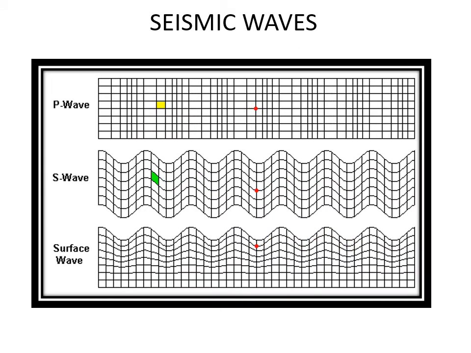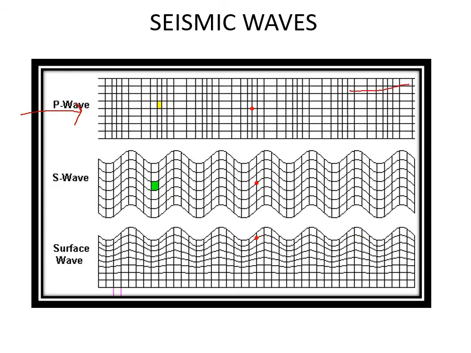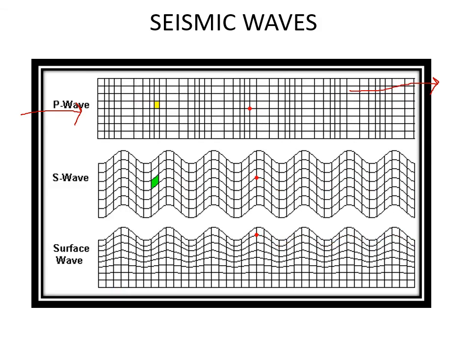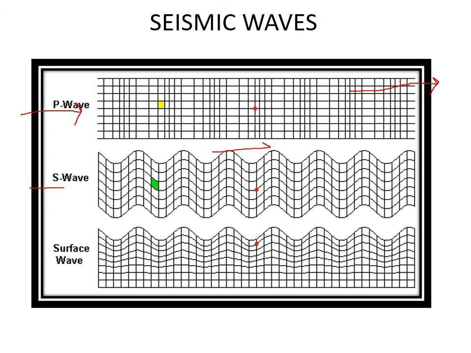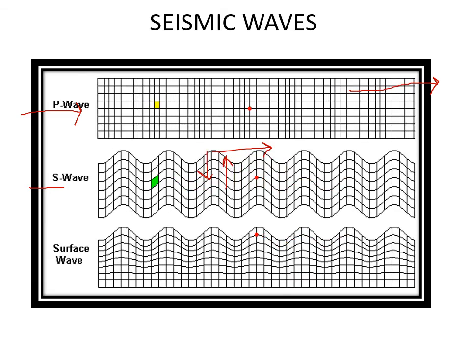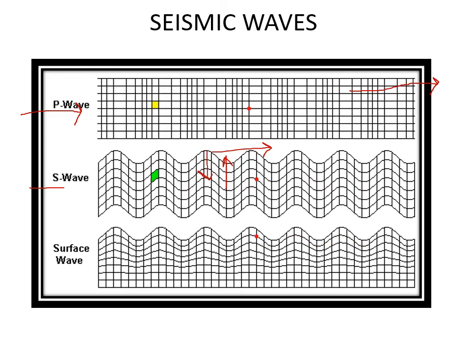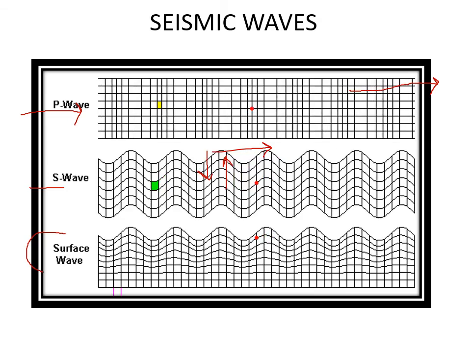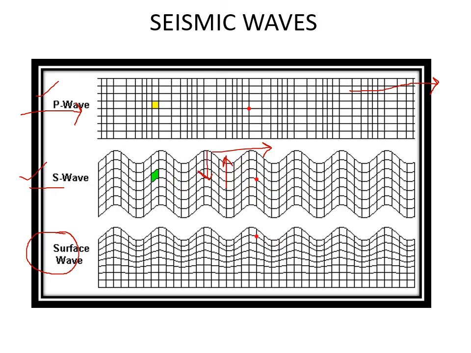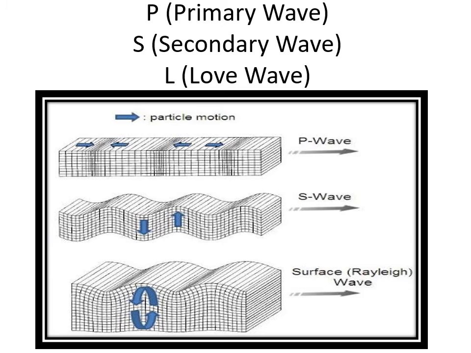First one is the P wave. This is the propagation direction, and the particles are also moving in the direction of propagation, both are parallel. Next one is the S wave. This is the propagation direction, and the particles are moving up and down, following the transverse direction to the propagation direction. That is known as transverse wave. And the last one is the surface wave. Surface wave is more destructive than the P wave and S wave, but S wave is slower than the P waves.